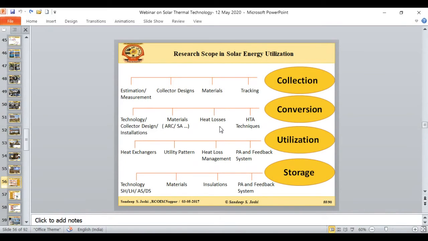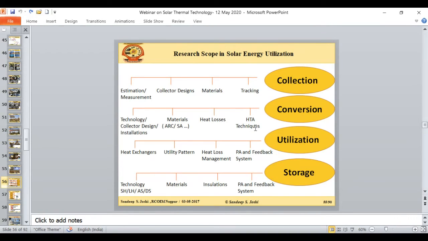Nowadays, people are using even vacuum type insulations also, but definitely we need to keep in mind that the cost of the system should not increase, so that the system can be very popular in the market. Otherwise, what if you develop a very efficient material to suppress the heat losses, but that material or technology is very expensive, then there is no point in putting it into actual use and commercialization. That's why this is one area where we can work.